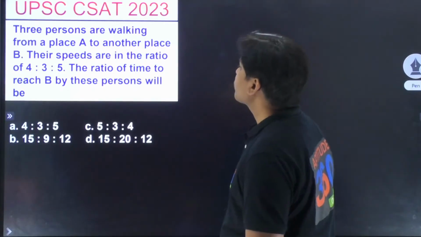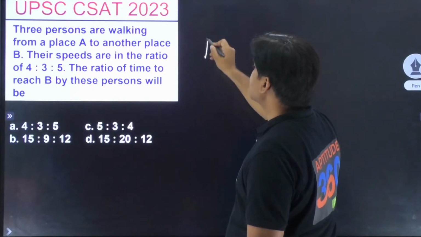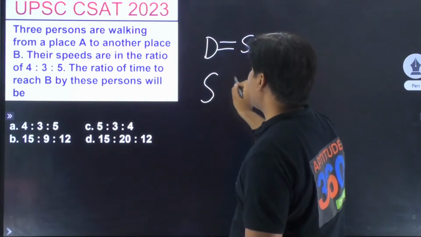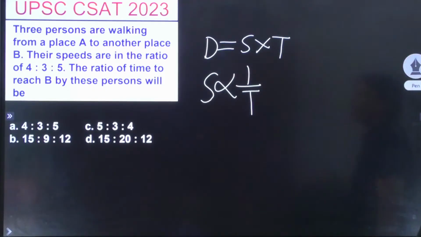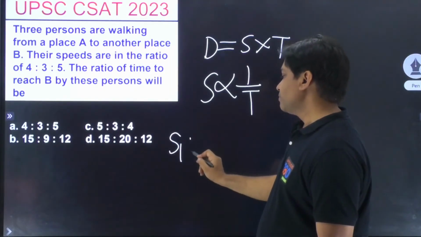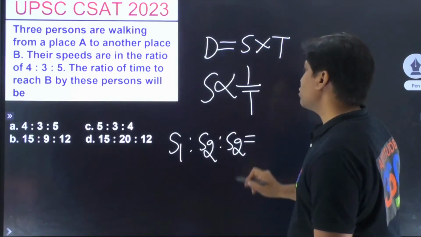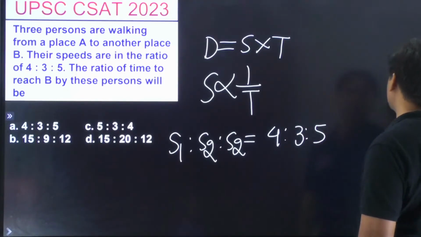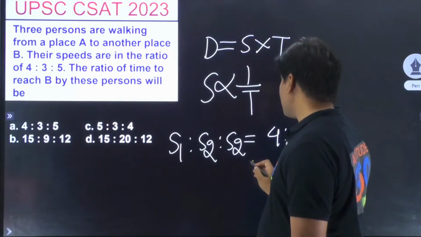Anybody else? Speeds are in the ratio, and distance is equal to speed into time. Distance is constant, so speed and time are inversely proportional to each other. और अगर speeds के ratio दे के रखा हुआ है, if the ratio of speeds are given to you as 4:3:5, then time का कितना हो जाएगा?